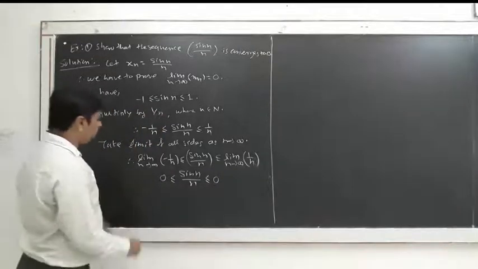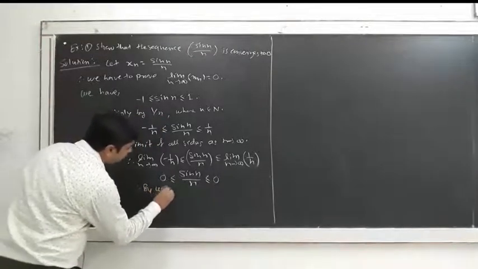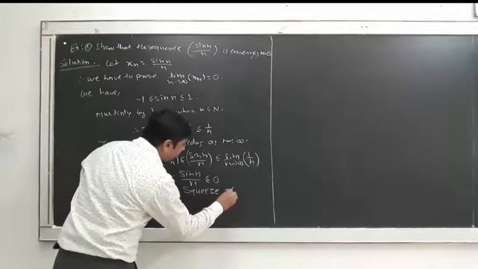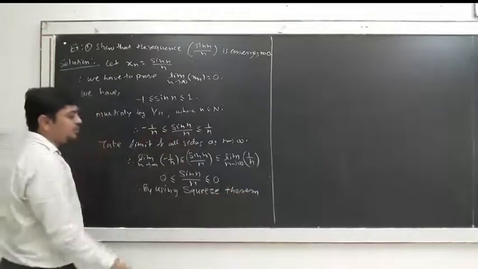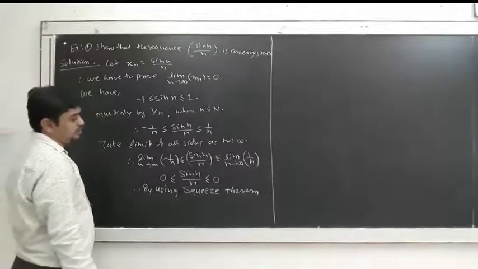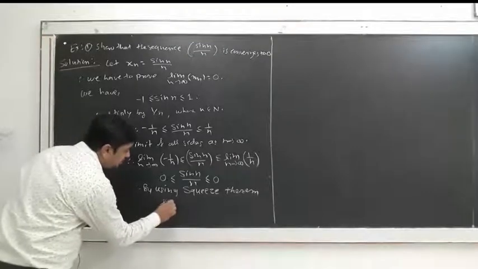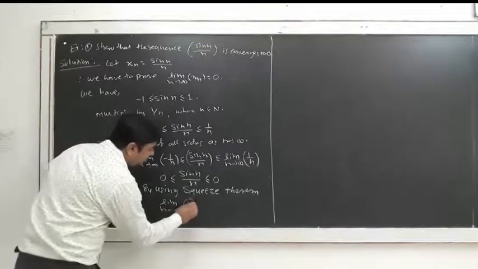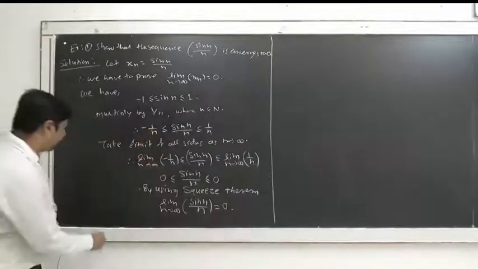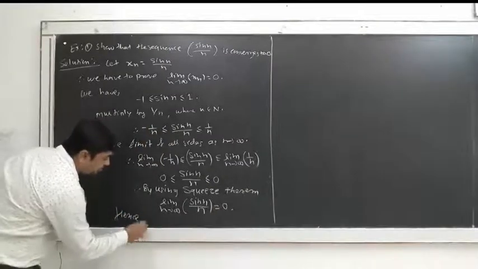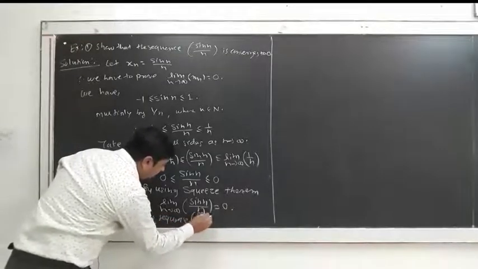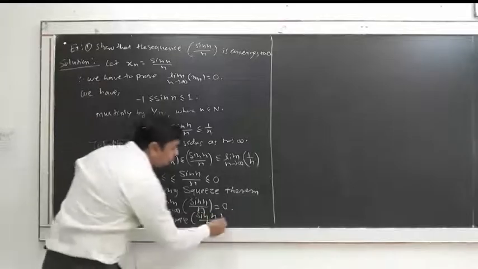Therefore by using the squeeze theorem, we are getting limit n tends to infinity sin n upon n is equal to 0. Hence the sequence sin n upon n converges to 0.